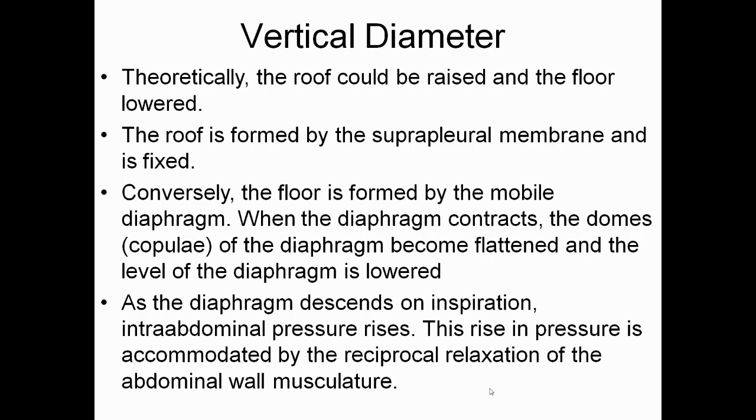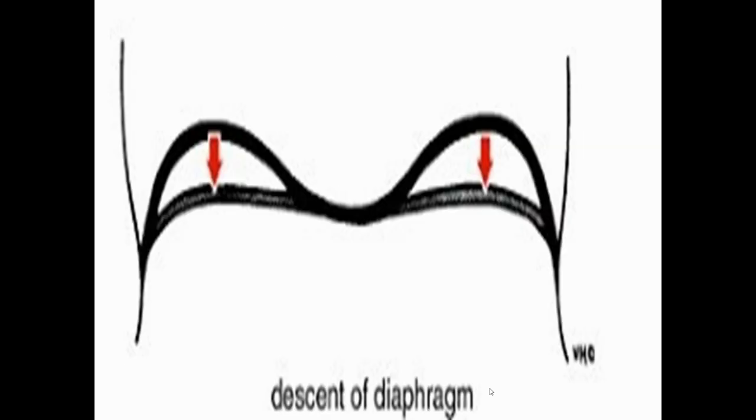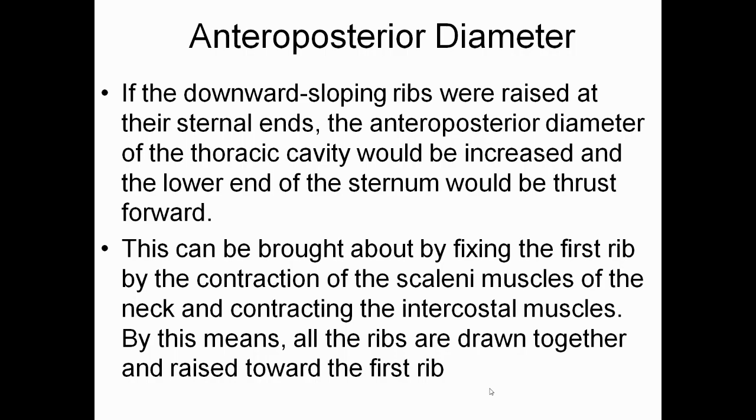When the diaphragm contracts, the abdominal wall muscles will relax. We have seen how the diaphragm will descend and how it will contribute in increase of the vertical diameter of the thoracic cavity. Now we'll see the anterior posterior diameter.